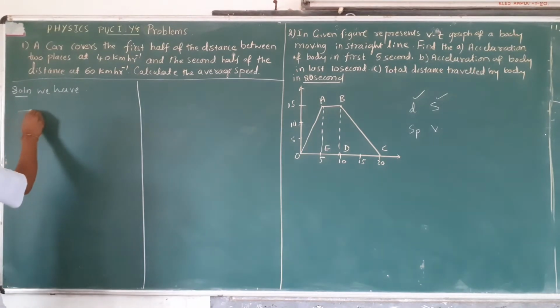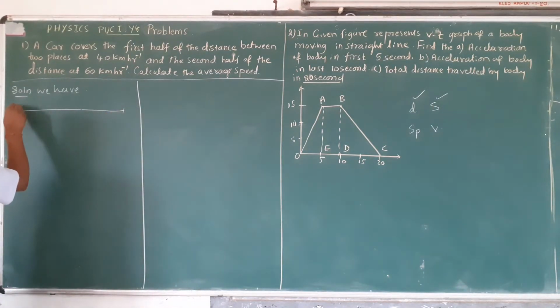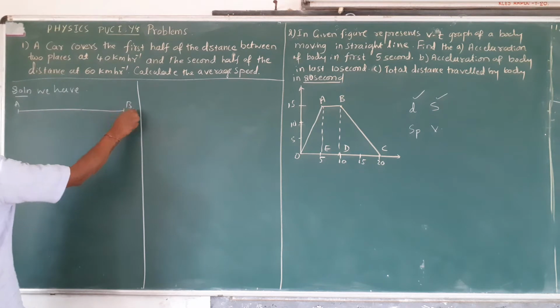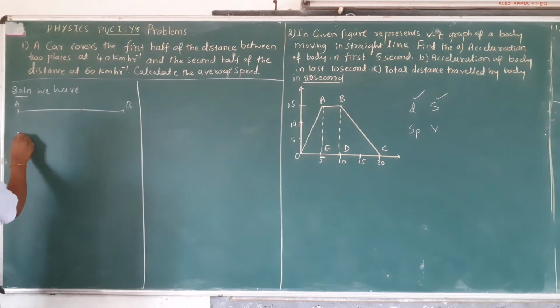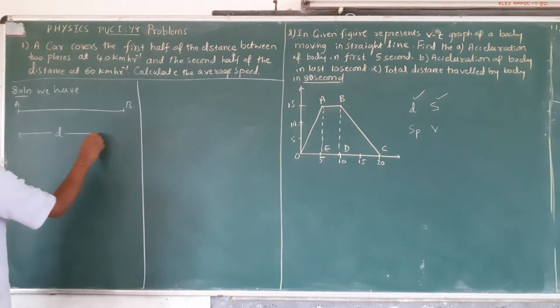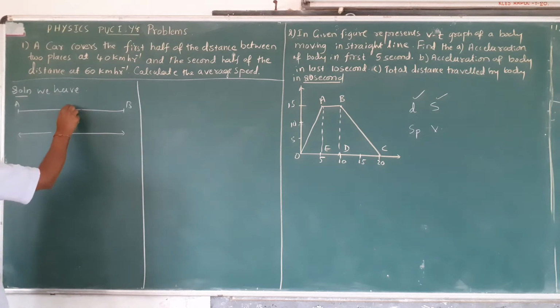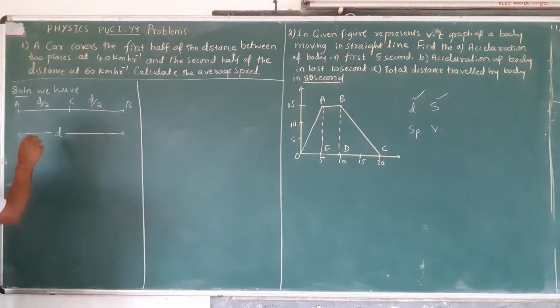Now there are two places, this place and this place. This is A, this is B. The total distance is D. Exactly at the point C, this is D by 2, and this is D by 2. The time taken for the first journey is T1, and the time taken for this journey is T2. Here the speed is SP1, and here the speed is SP2.